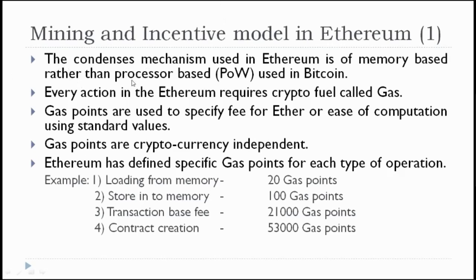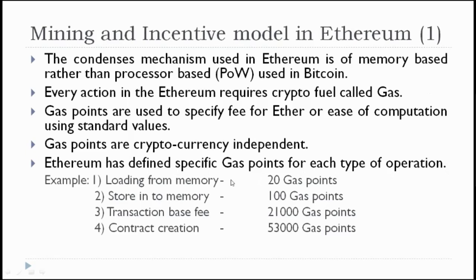The consensus mechanism used in Ethereum is memory based rather than the processor based proof of work used in Bitcoin. Every action in Ethereum requires crypto fuel called gas. Gas points are used to specify the fee per ether or ease of computation using standard values. Gas points are cryptocurrency independent. Ethereum has defined specific gas points for each type of operation.